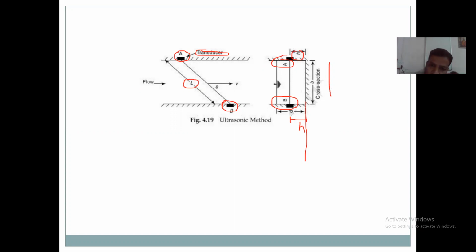The total depth of flow is D. D is the total depth of flow. B is the width of cross section. Height is H. समजलं?